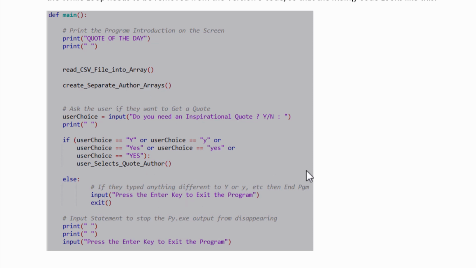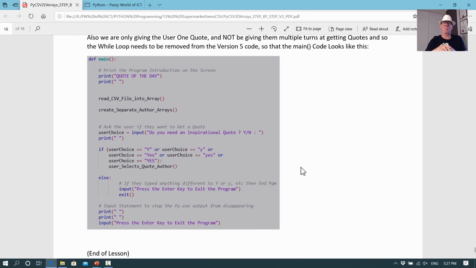Now, when we get to printing out the quotes, we're not going to print out all of Kanye's quotes like we printed out all of the vegetable items. What you're going to do is use random numbers. So you need to go back to the homework excuser program. Instead of printing out all of them, what you need is to get it to pick a random index number from the Kanye array, for example, and just print out that one random Kanye quote.